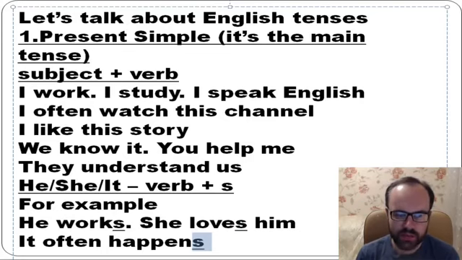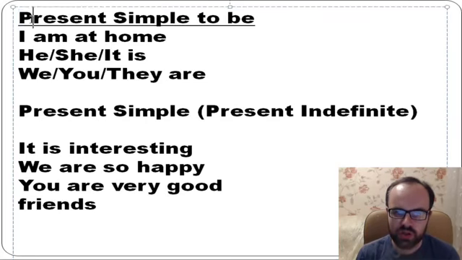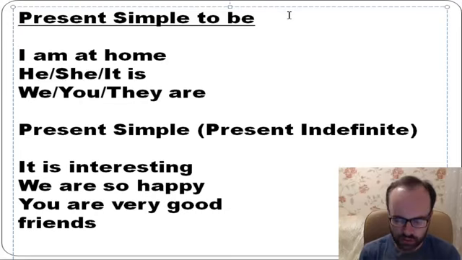Sometimes you need to use to be in present simple. So when do we use to be? There is one rule.